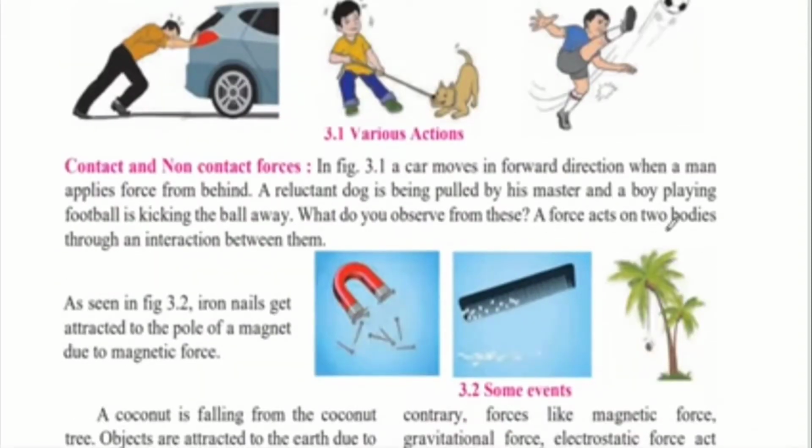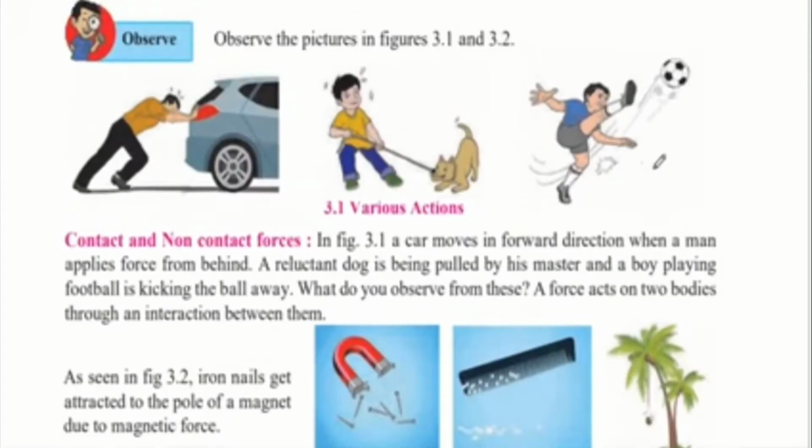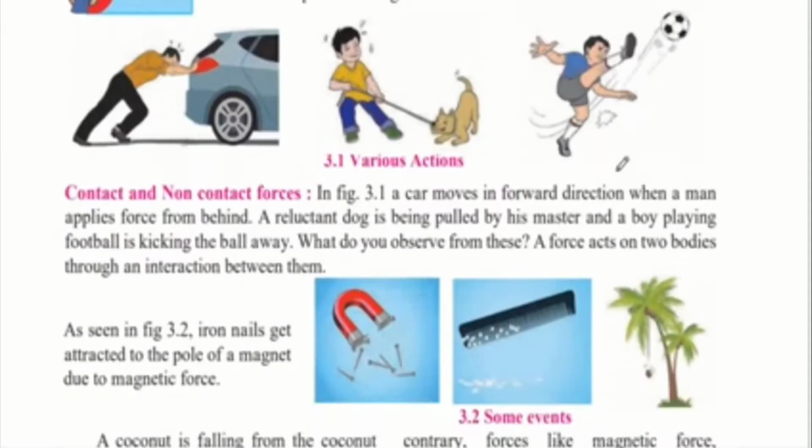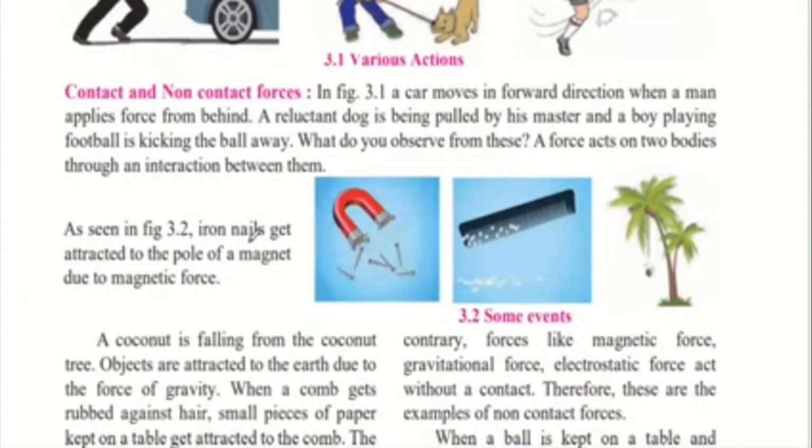So a force acts on two bodies through an interaction between them. When the two bodies are interacting at a point, then only the force will act on them. So the interaction is very important. Like in this example, the ball will not move until the kick of the boy touches the ball. As seen in figure 3.2, a nail gets attracted to the pole of a magnet due to magnetic force. Here there was a magnetic force that pulled the iron nails towards the magnet.